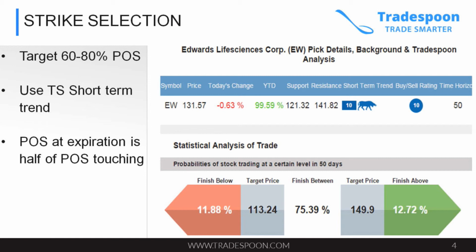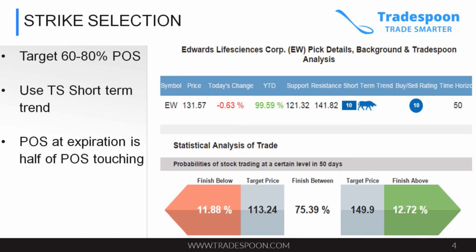If you actually want to see whether you have a bullish, bearish or neutral bias, you can look at the TradeSpoon short-term trend and buy and sell rating. Right now on Edwards Lifesciences, you see in the screenshot, the short-term trend is 10 and the buy-sell rating is 10. That means we have a bullish bias. Based on that information, if you have a bullish bias, the probability of Edwards Lifesciences selling off and reaching the 113 level is only 12%, which you can see on your screen.